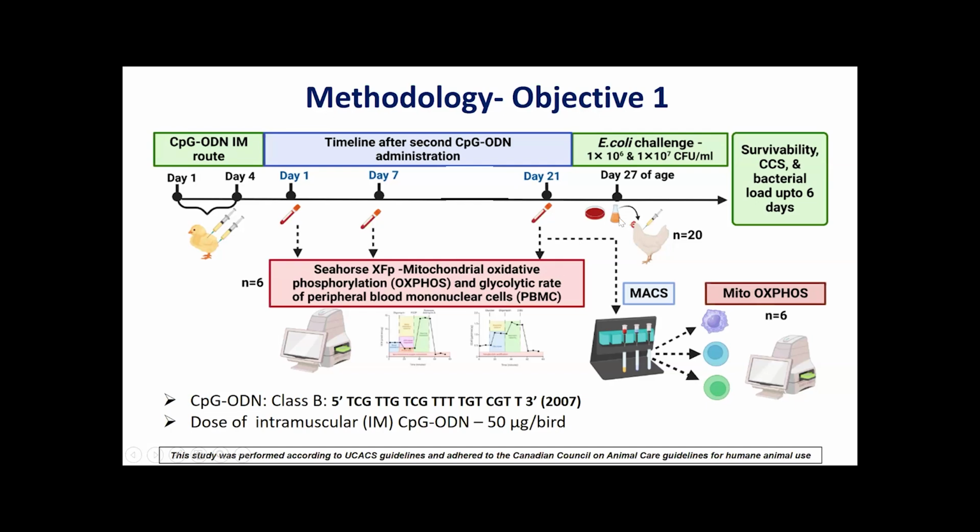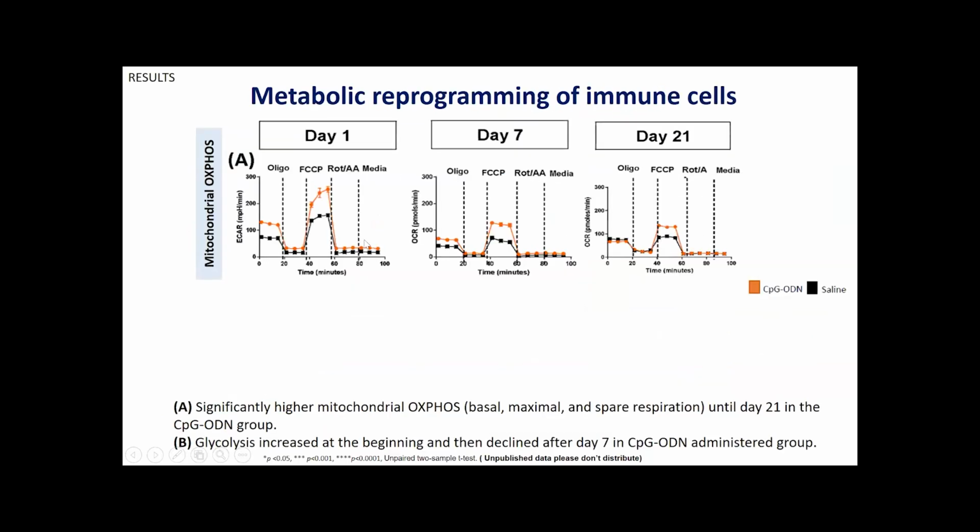And then at the end of the life cycle, or mostly the end of the cycle of the broiler chickens, day 27 of age, birds were challenged with E. coli. And also we separated the immune cells using the MACS separation method, separated monocyte-macrophages, T cells and B cells, and also quantified the mitochondrial OXPHOS. So in the results, it was very interesting.